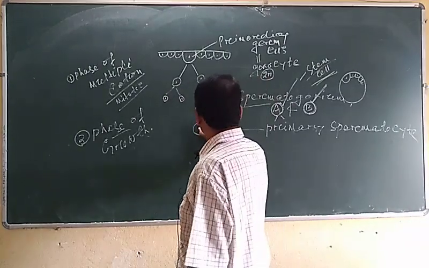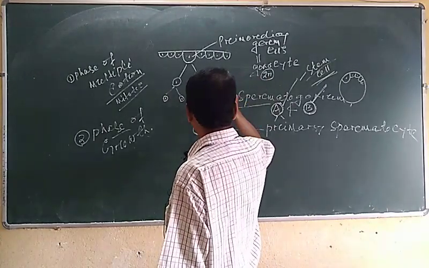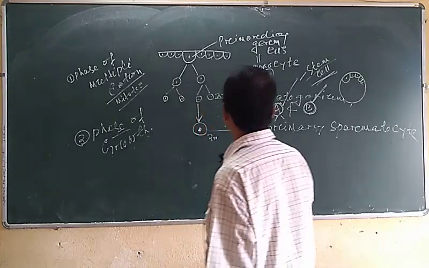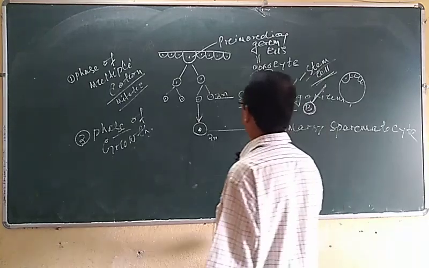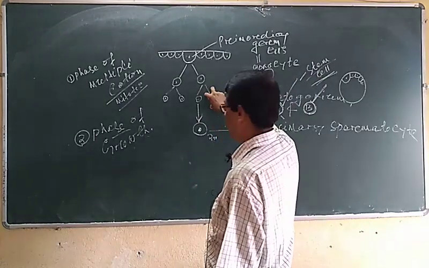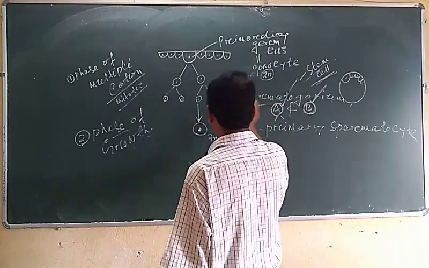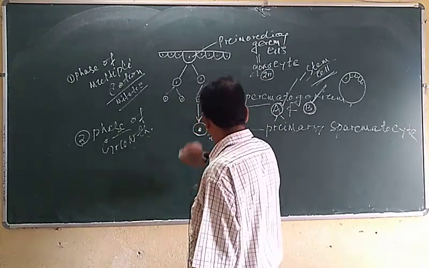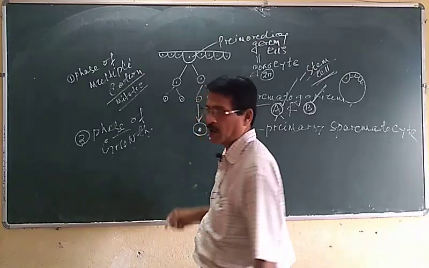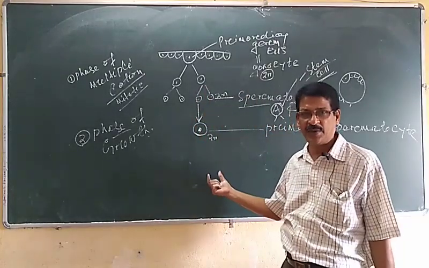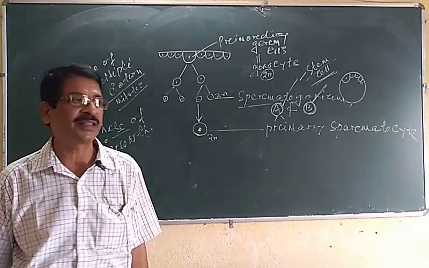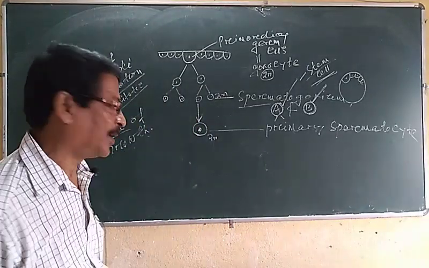Here the spermatogonium enlarges to about double its size, and actually it enlarges by the accumulation of cytoplasm as well as by the replication of DNA for further cell division.